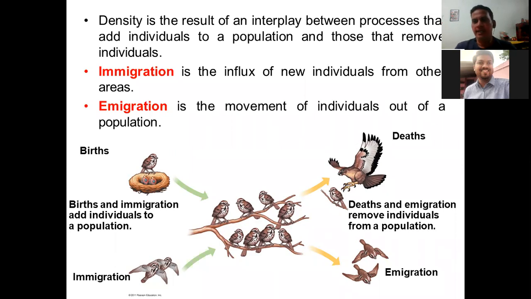High population density means that there are a lot of individuals living in that particular area. And if we say low population density, it means there are fewer people living in that area. Population density depends upon the number of individuals moving in or moving out. Now here we have two different terms: one is immigration, another one is emigration.